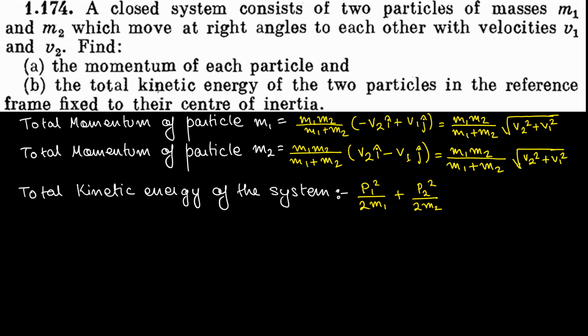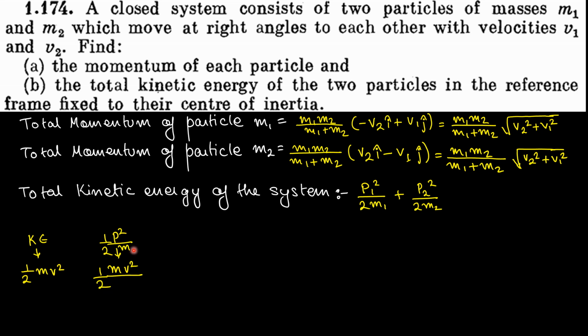Momentum square by 2m. See, kinetic energy can be written as half mv square, isn't it? Momentum can be written as mass into velocity. So what is momentum square? Mass square into velocity square, isn't it? So if you divide it by mass, and multiply by 1 by 2, and cancel out this mass and this mass, mv square by 2 or half mv square is nothing but kinetic energy, no?